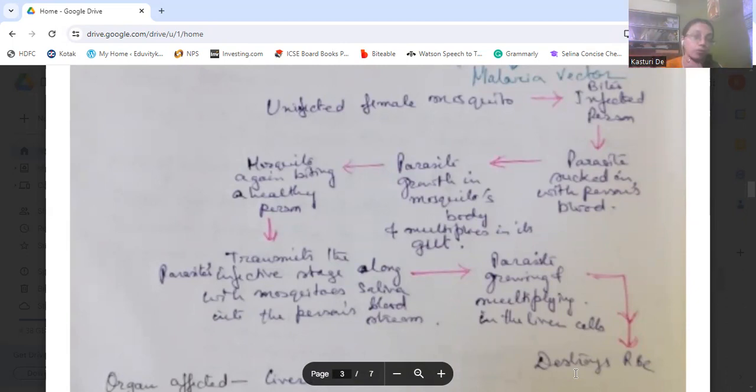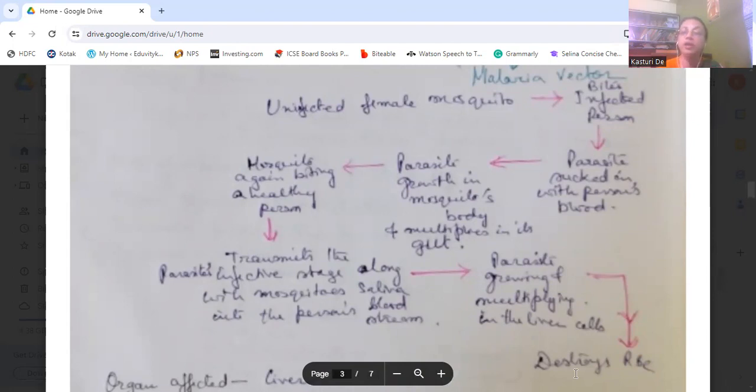After piercing its proboscis into the healthy person's skin, it puts its saliva into the person's blood, so that the blood, while being sucked, does not coagulate.